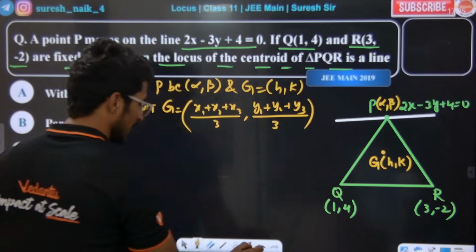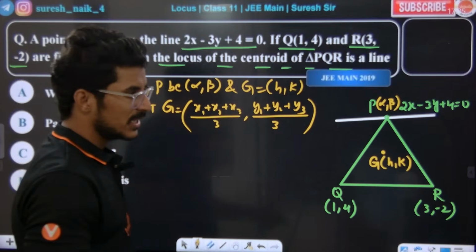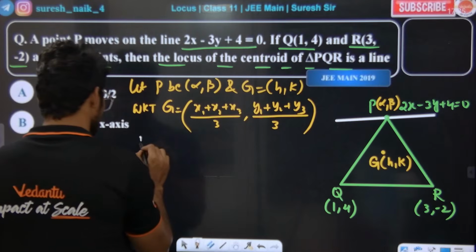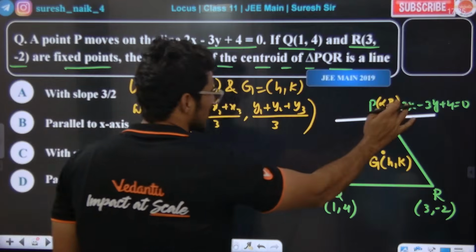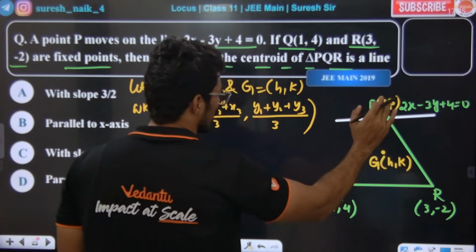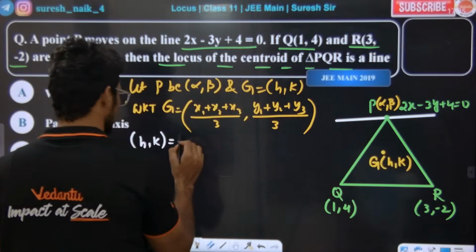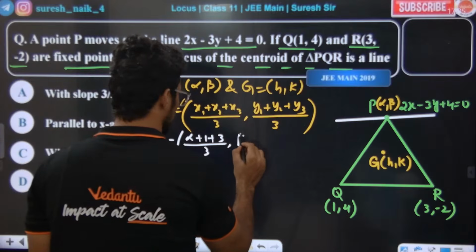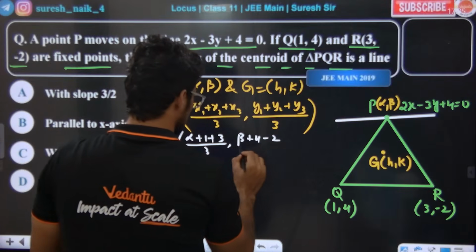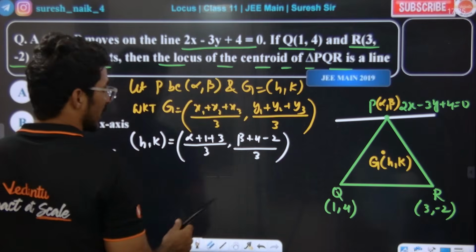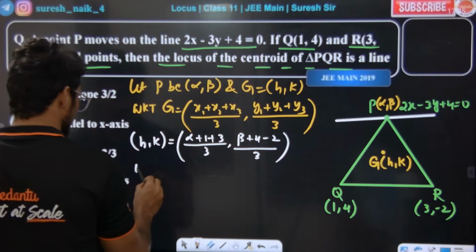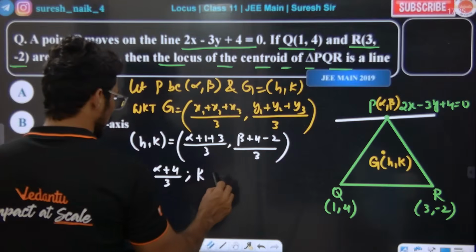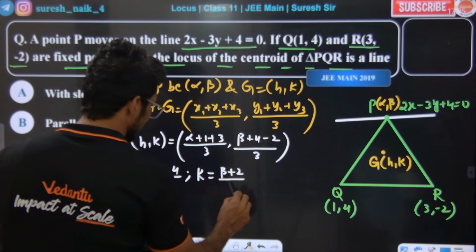You have studied this in straight lines. So alpha plus 1 plus 3 by 3 and beta plus 4 minus 2 by 3. Now h is equal to alpha plus 4 by 3, and k is equal to beta plus 2 by 3.